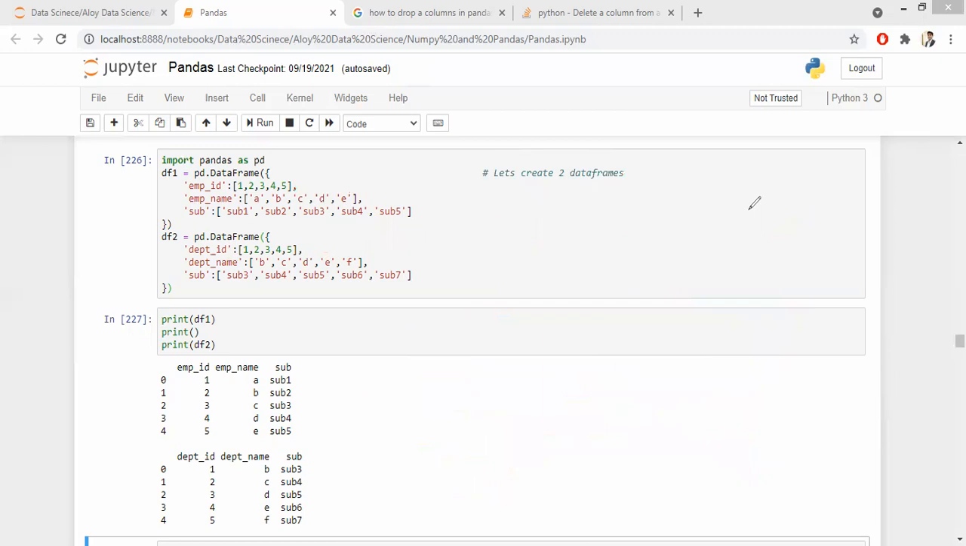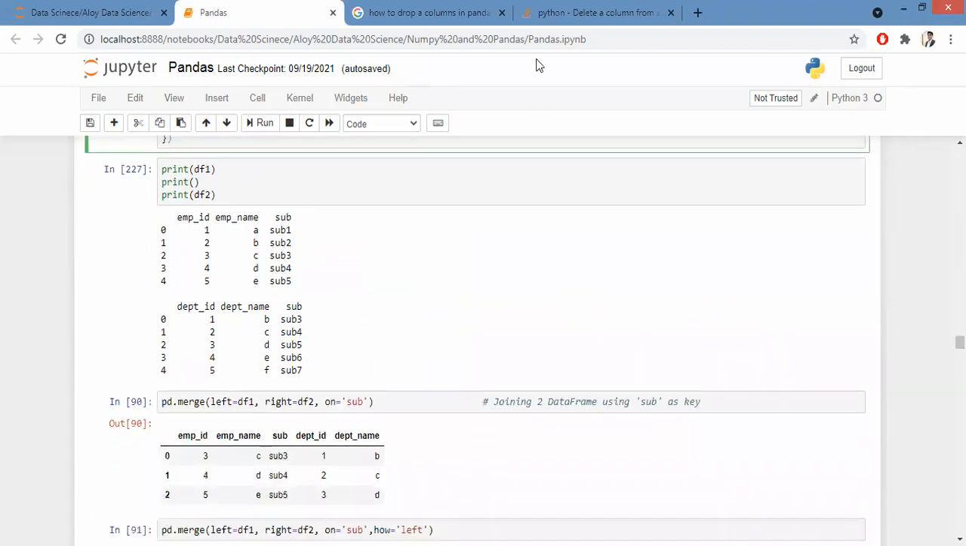Now, I have two data frames here. Are you guys with me? Yes, sir.